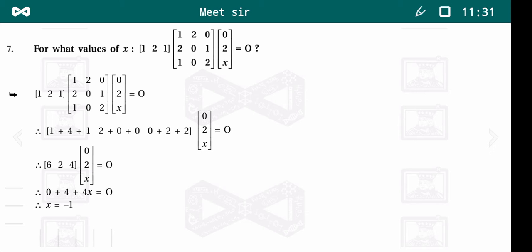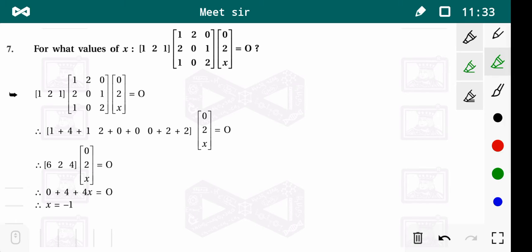Now example number 7. For what values of x? We have to find the value of x where the product of three matrices is equal to the zero matrix. First of all, we multiply the first two matrices only. 1 into 1 is 1, 1 into 2 is 2, and so on.